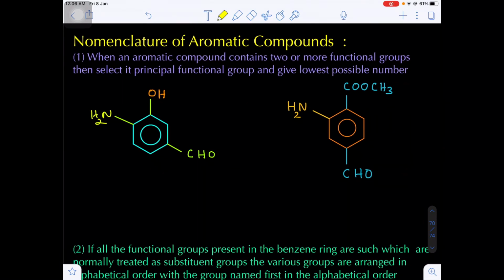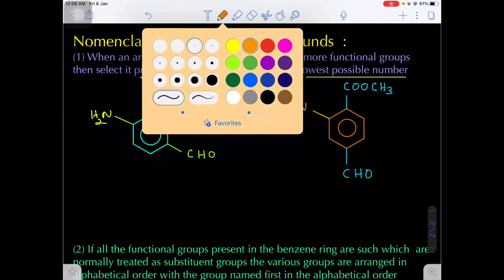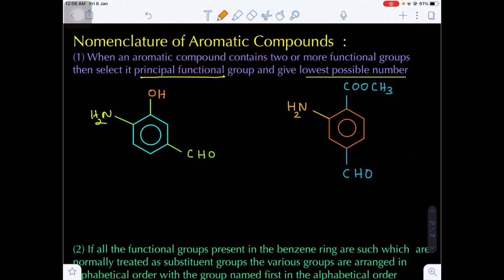Nomenclature of aromatic compounds. When the aromatic compound contains two or more functional groups, then obviously we know how to select the principal functional group, and the principal functional group should always possess the lowest possible number. Yes or no? Suppose here we have three functional groups. Amino group is there, hydroxy group is there, and aldehyde is there. Which will be the super senior functional group here? Aldehyde will be the senior functional group. That means the parent chain completely includes the functional group.